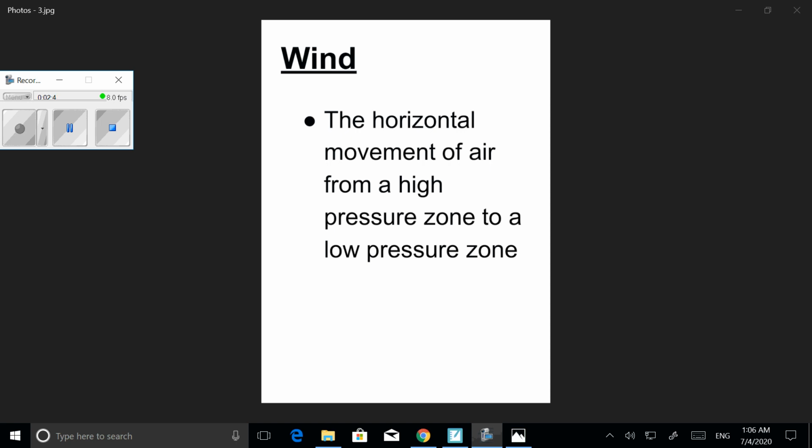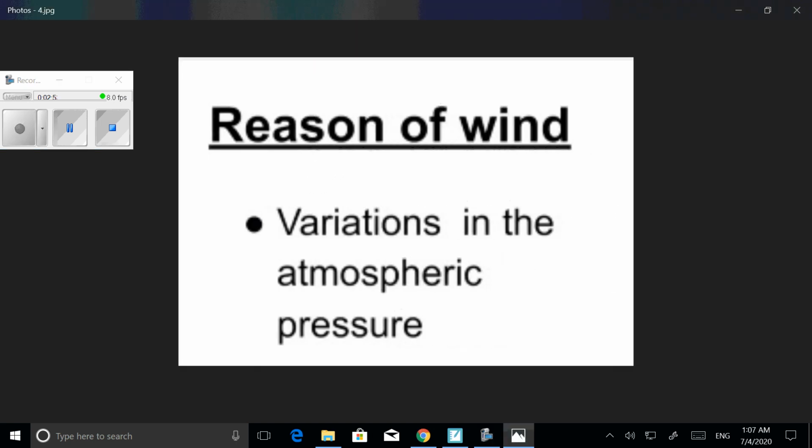Now let us discuss the reason of wind. If you listen to the definition, you can easily say the reason of wind. That is, the variation in atmospheric pressure. In the definition we studied that some places have high pressure, some places low pressure.